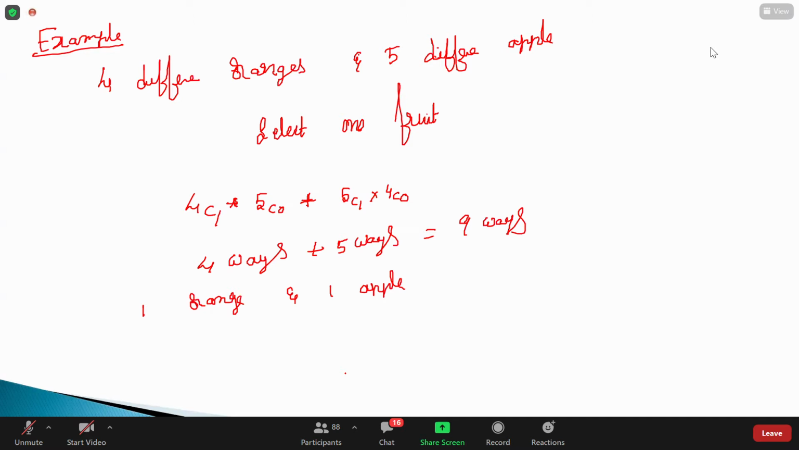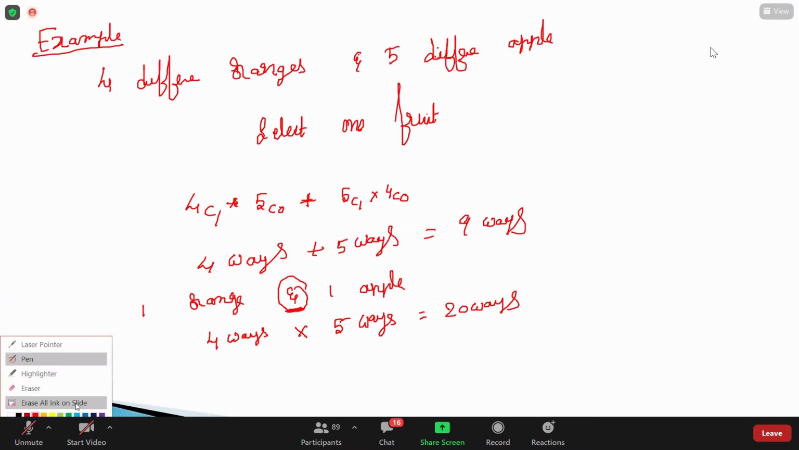Yatharth, okay, fine. So I need to select one orange and one apple. Very good. How did you get that logic? As you said, you need one orange and one apple, so we multiply both. Very good. When I have the and symbol, it should be multiplication. So there are 4 ways of getting one orange and 5 ways of getting one apple. 4 into 5 is 20 ways. Everyone will agree on this? Yes, sir. Very good.